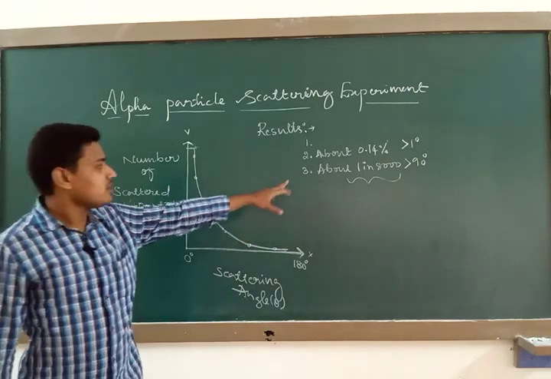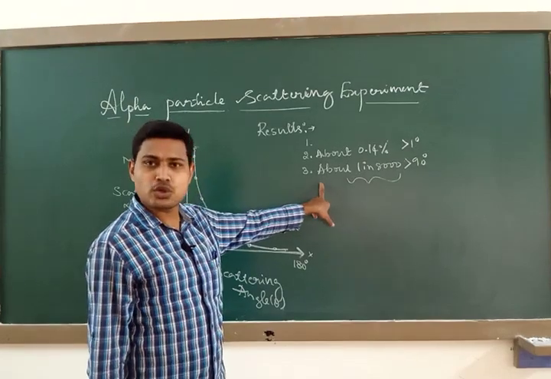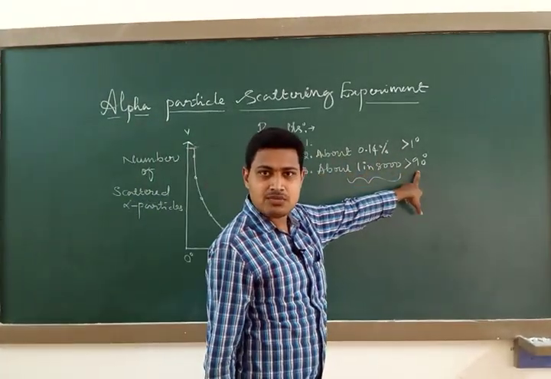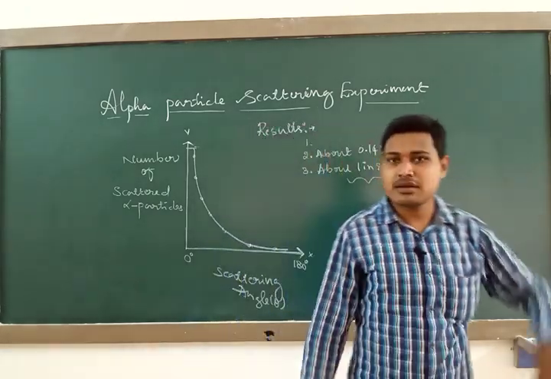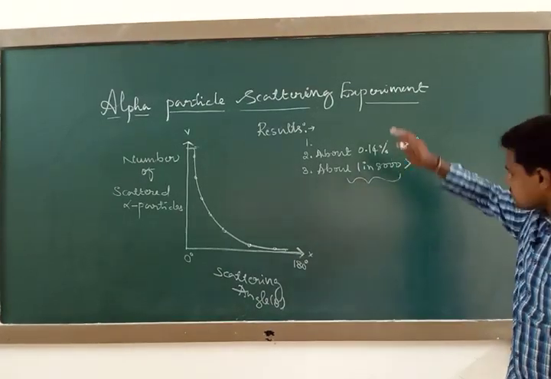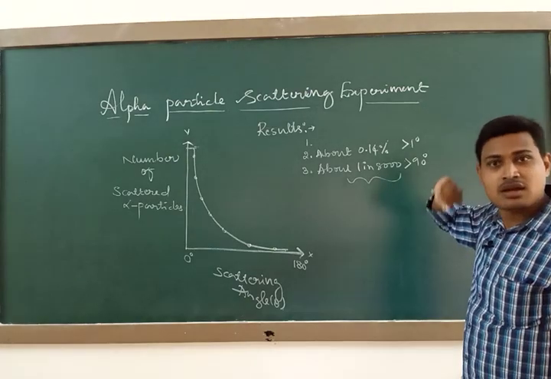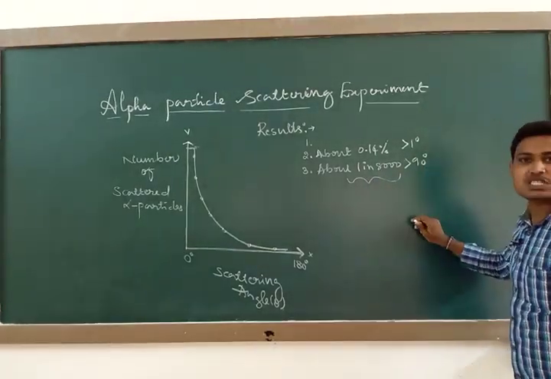It was a surprise for Rutherford, and it exactly matched his assumption. He strongly argued that to deflect an alpha particle by greater than 90 degrees, that is, to have backward scattering, something special must happen. Greater than 90 degrees means backward scattering will happen. I will explain that in the next concept, alpha particle trajectory, but now our intention is to discuss the results of this experiment.